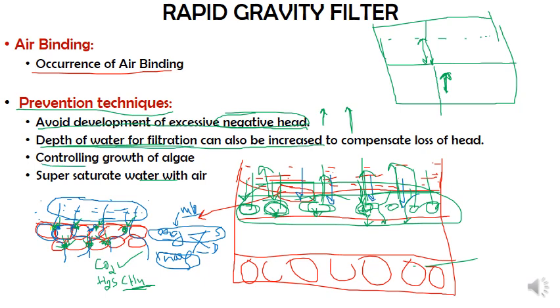Now the third one is controlling the growth of algae, that is, the growth of these particular organisms needs to be controlled. The last one is to supersaturate water with air, to reduce this negative head as well as to have proper suction. We can supersaturate or aerate the water before it enters this chamber. Again, this can help in reducing the air binding problem.